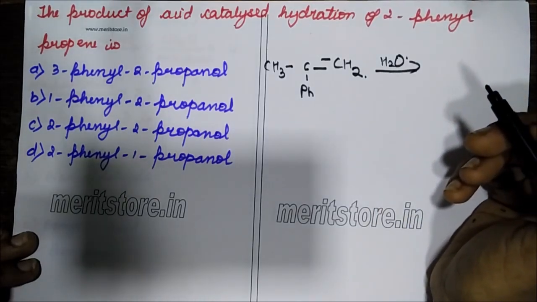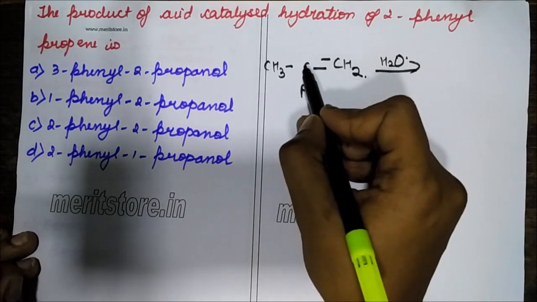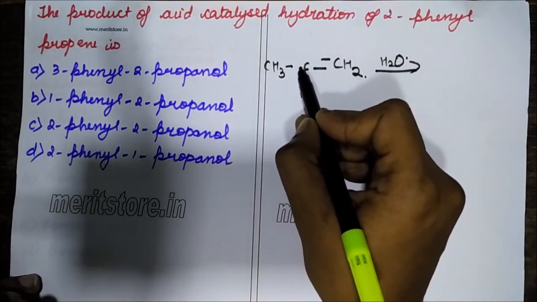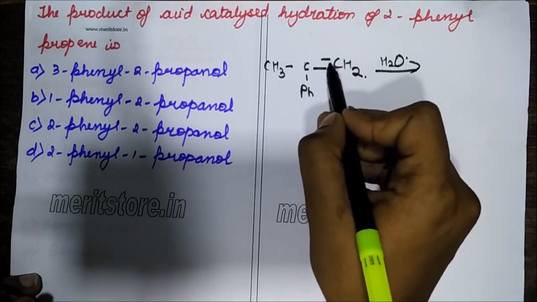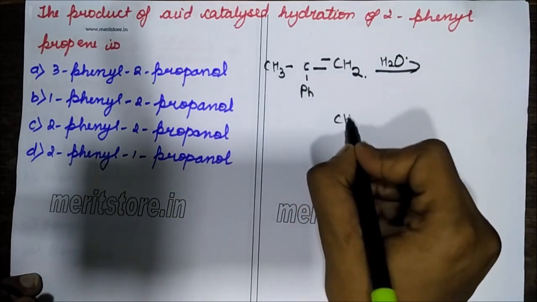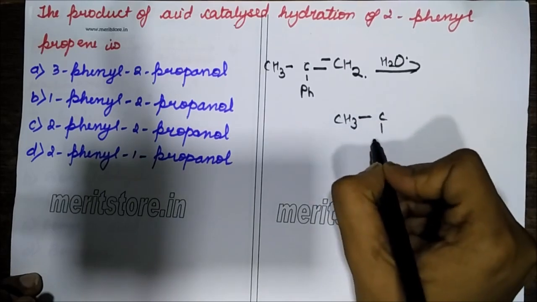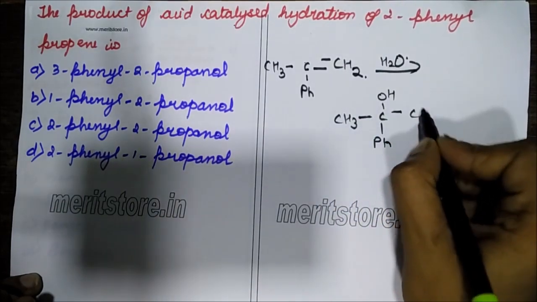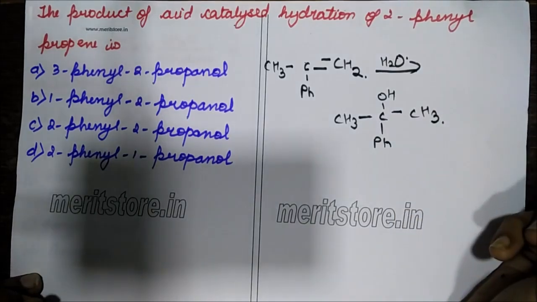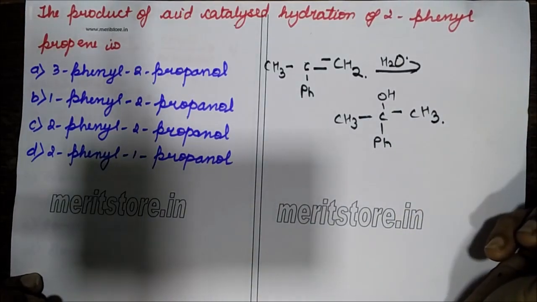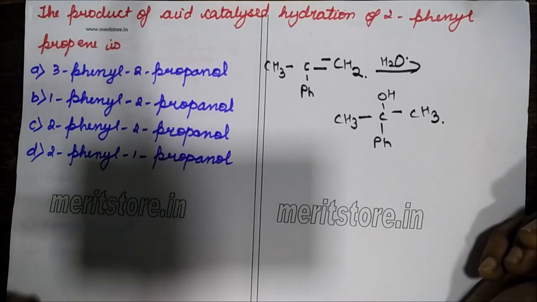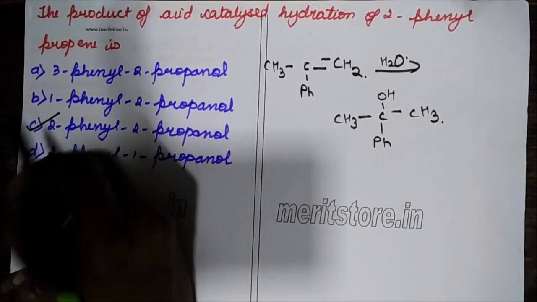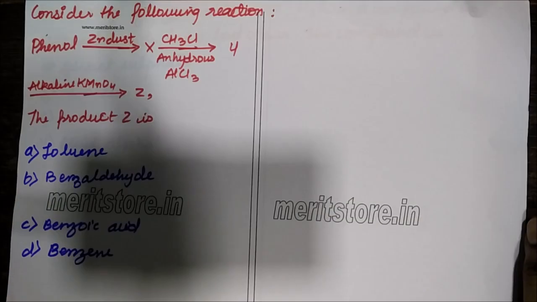Here the water molecule has to get added, so the OH will be added on this atom and H will be added on this atom. The product formed is CH3C, OH coming here, and this is CH3. How would you name this product? It is 2-phenyl 2-propanol. So my answer is C.